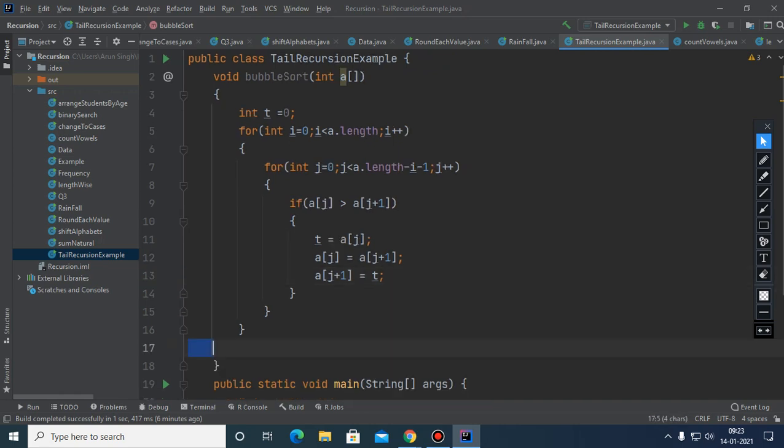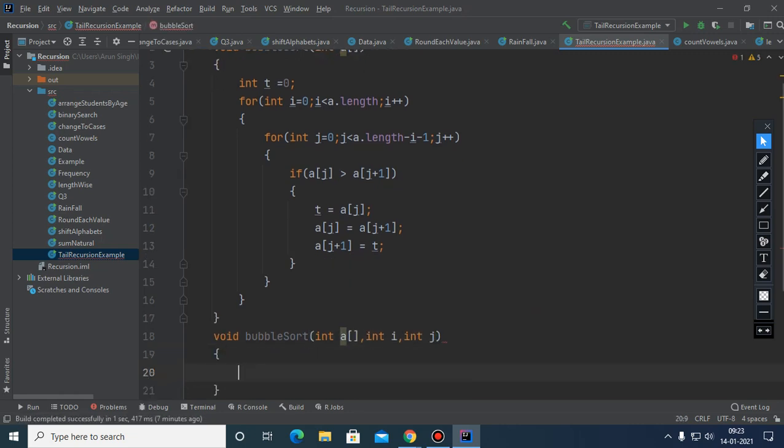Okay. Now, I told you that during a recursive function, just avoid using loops. So if loops are not there, then what will we do? How to do that? Yes, definitely we can do that. See how. It is bubble sort passing this array itself along with these two variables as looping variables. Here i and j are passed. Now, one thing you people should tell me: when will this i terminate? Because I have to decide the base case of this recursive function.